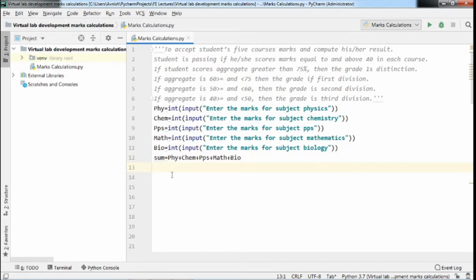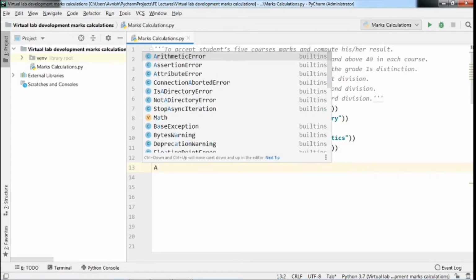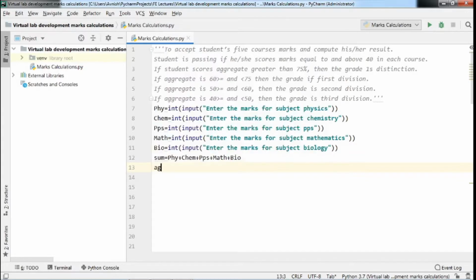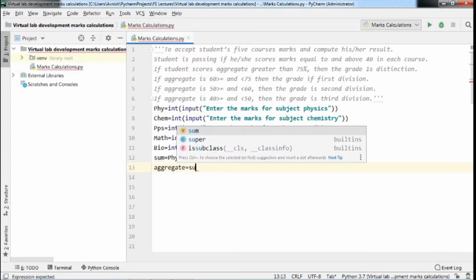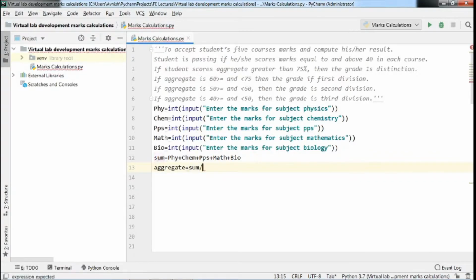Now the next procedure is to calculate the aggregate of that particular student. So we will take one variable as aggregate. In this statement we have taken one aggregate variable, and in that aggregate variable we divide the sum of all subjects by 5.